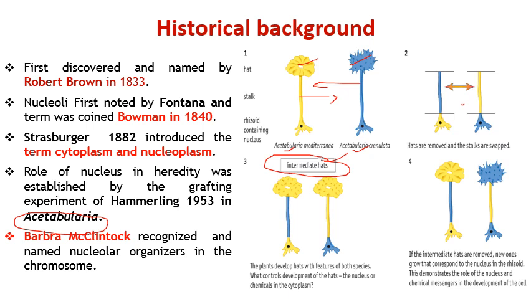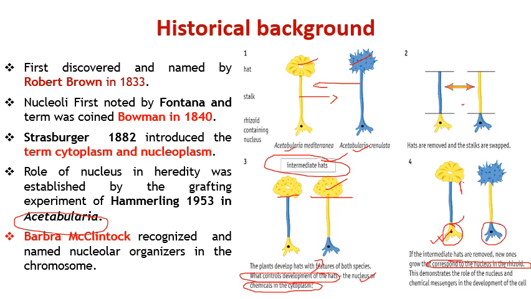जो heads उसमें बाद में बने after exchanging their stalks, these heads were intermediate, and there was a confusion about which substance controls the development of the head. कौन सी ऐसी चीज़ है जो head की development को control करती है? It may be the nucleus or some other chemical which is present in the cytoplasm. Then after that he further extended this experiment. He found that if intermediate heads are removed, अगर इन intermediate plant से heads को remove कर दिया जाए, so जो new heads grow करते हैं, that correspond to the nucleus of the rhizoids. तो वो जो heads होते हैं वो डिपेंड करते हैं जो rhizoid में nucleus है उसकी तरह head इसमें grow